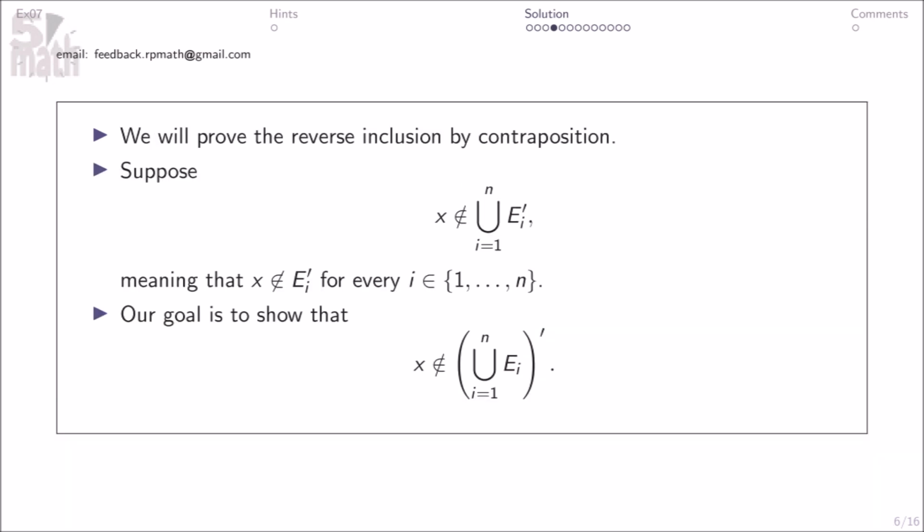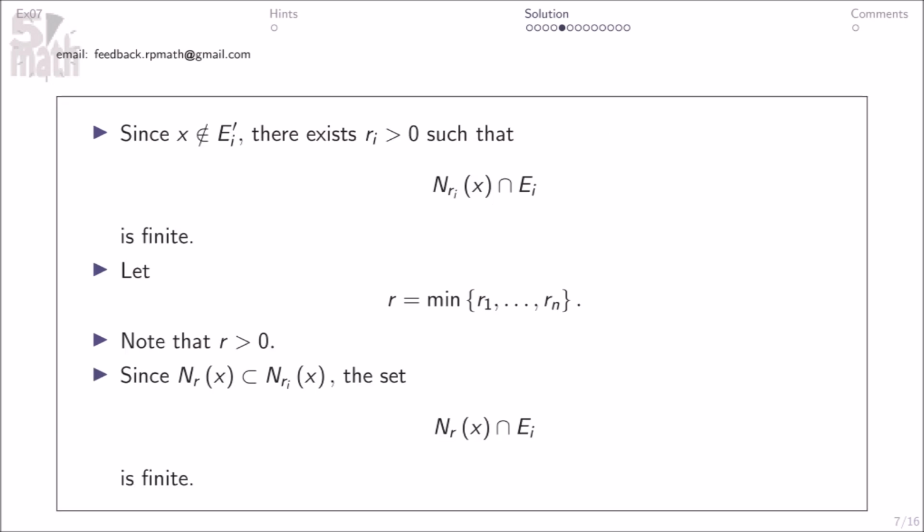We will now prove the reverse inclusion by contraposition. Suppose this, meaning that x is not an element of Ei prime for every i in this. Our goal is to show that this. Since x is not in Ei prime, there exists Ri greater than 0 such that this is finite. Let R equal this. Note that R is greater than 0.